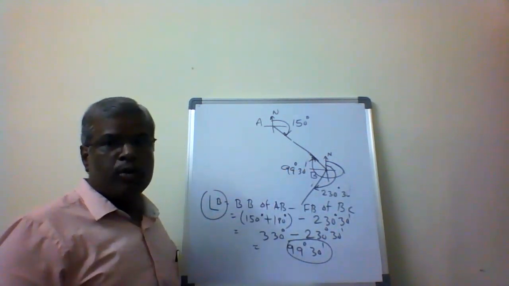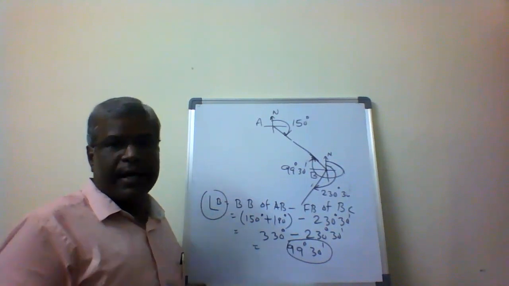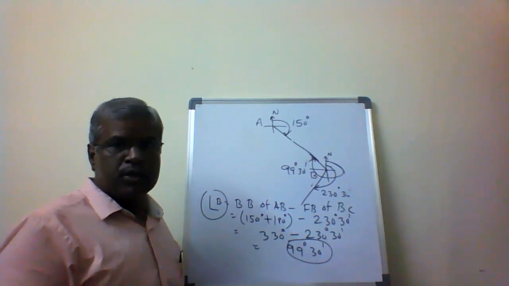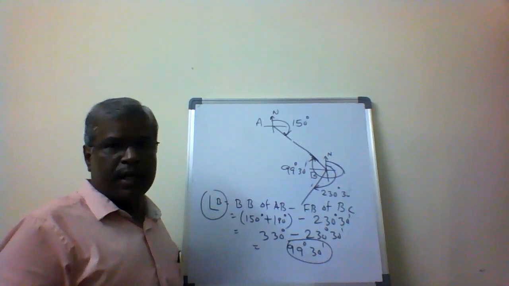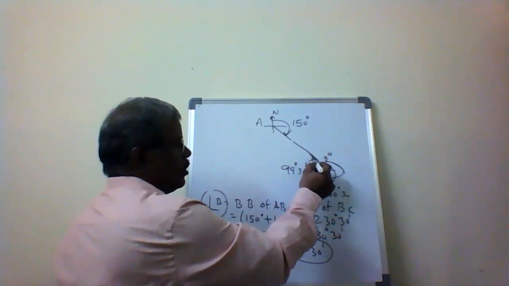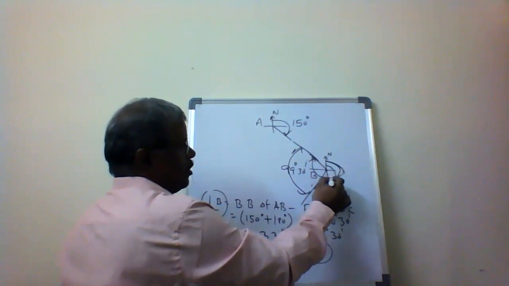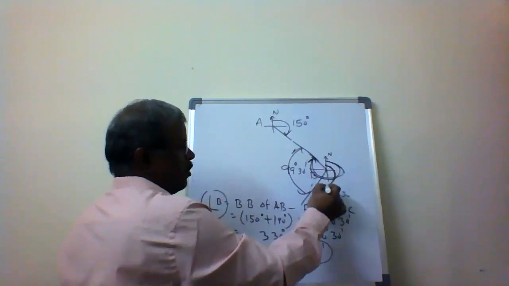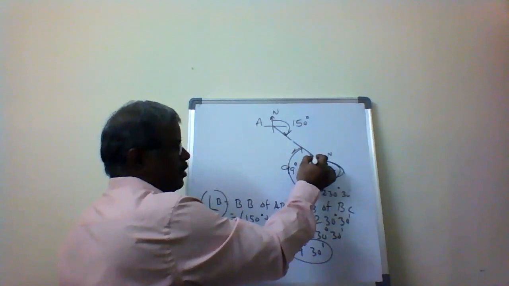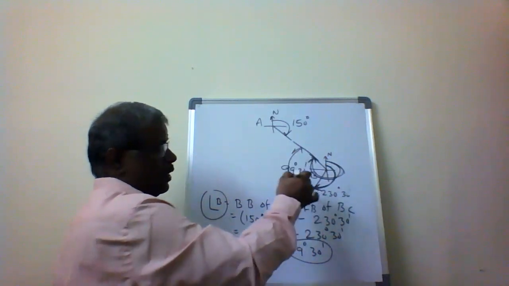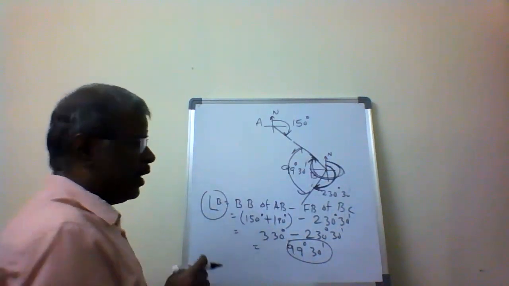So we simply use the angle concept: the major angle minus the minor angle gives us the included angle. This is the backward bearing and this is the forward bearing, so backward bearing minus forward bearing gives the included angle at the point B.